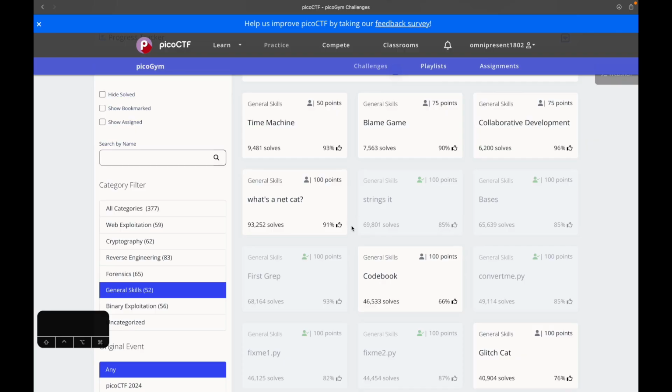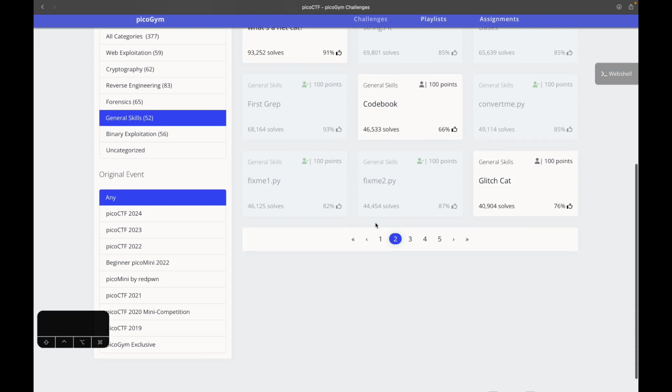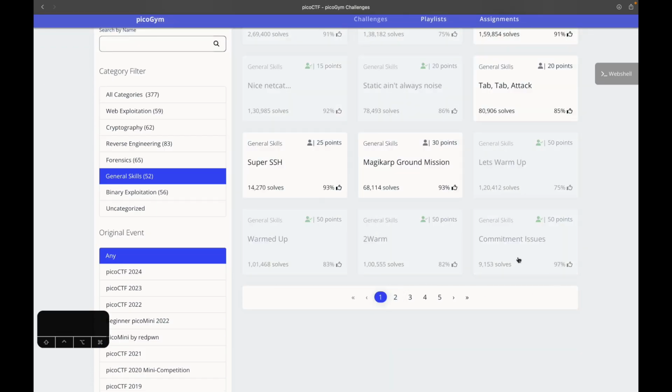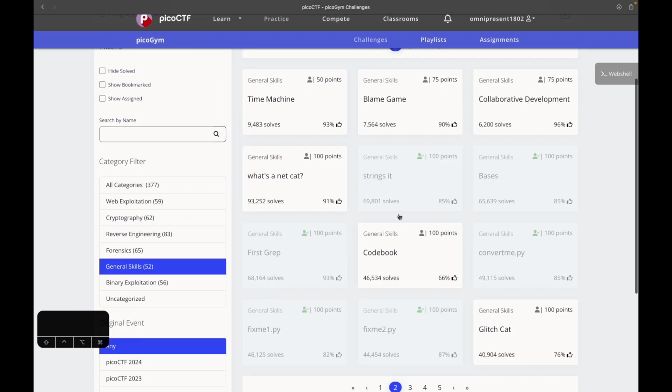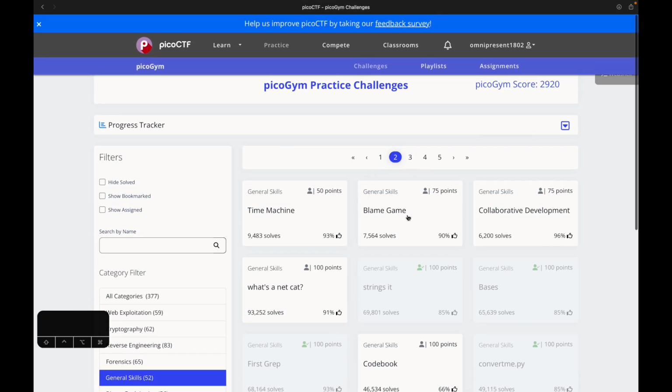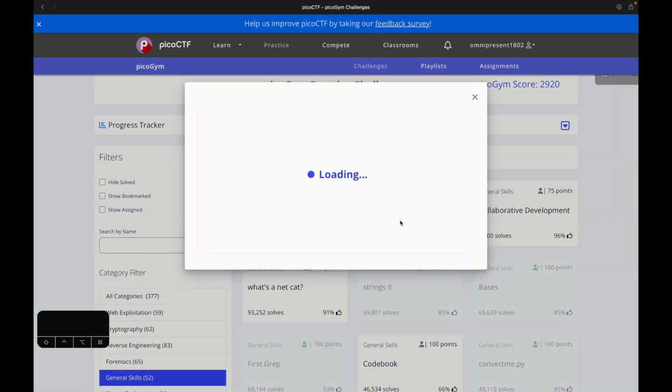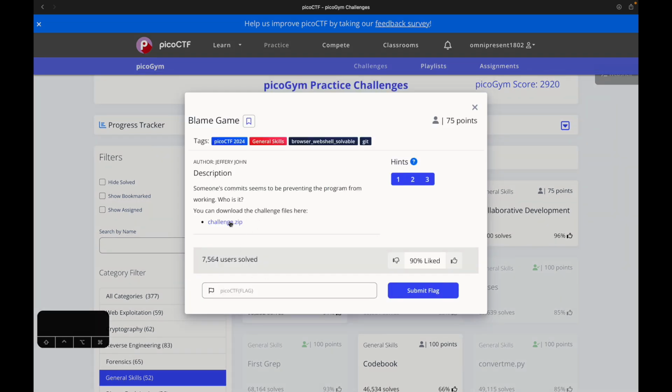We are continuing with our general skills, and last time we covered commitment issues. This time we will be covering a similar thing which requires a little knowledge of Git, and it's called Blame Game. You can download the challenge from here, and it says someone's commits seem to be preventing the program from working. Who is it?